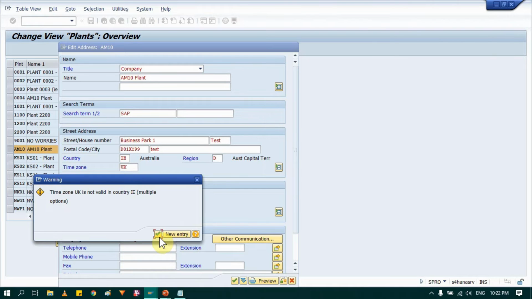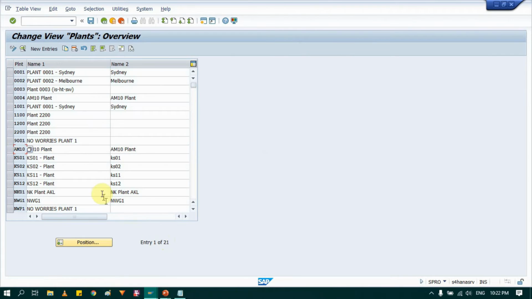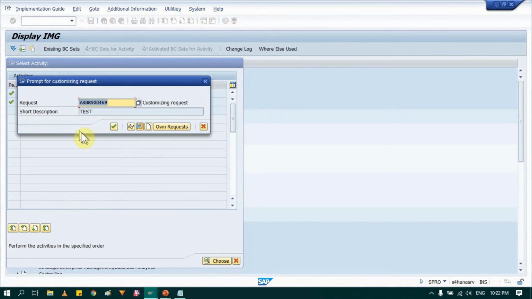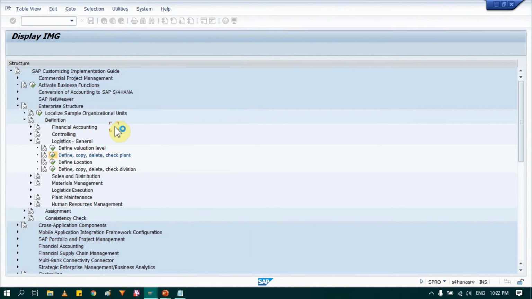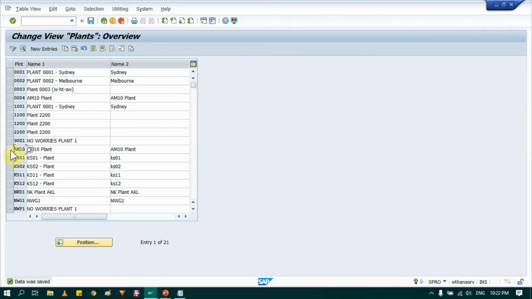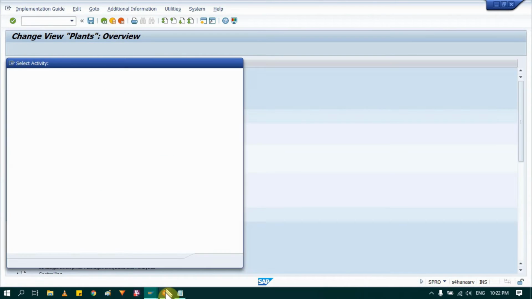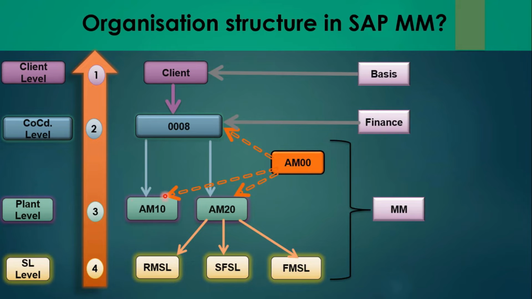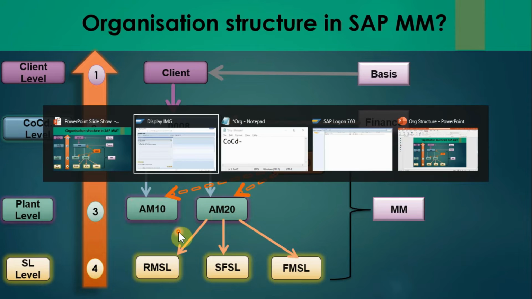and save it. So now I have maintained this plant. Then I will maintain another plant as well.